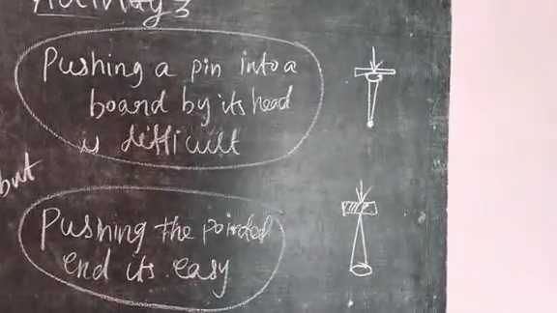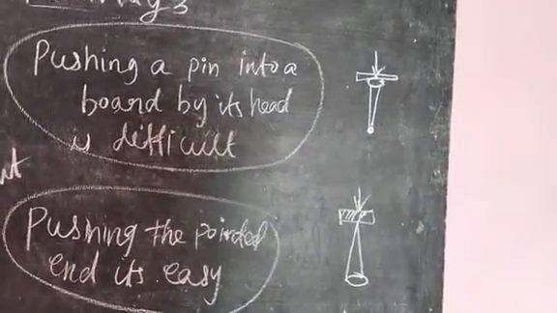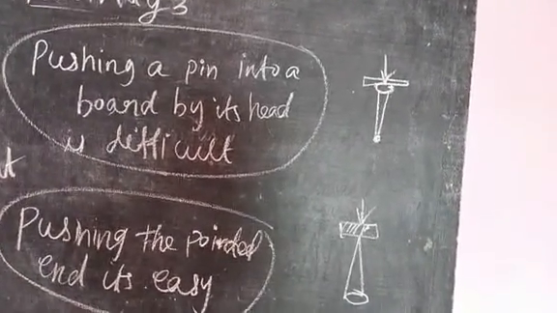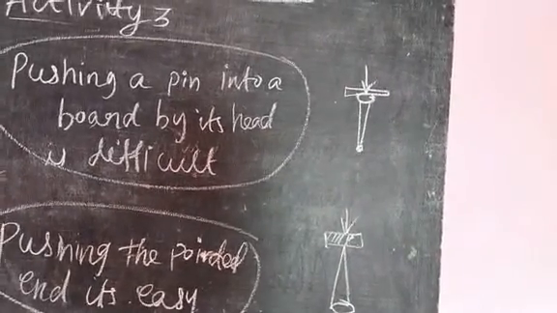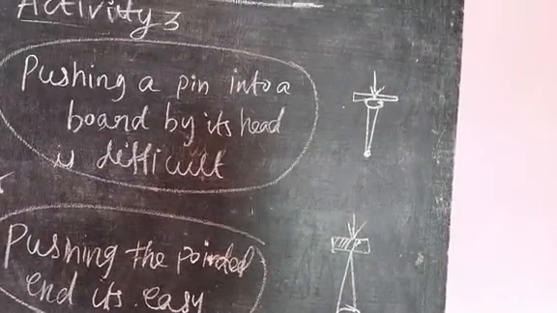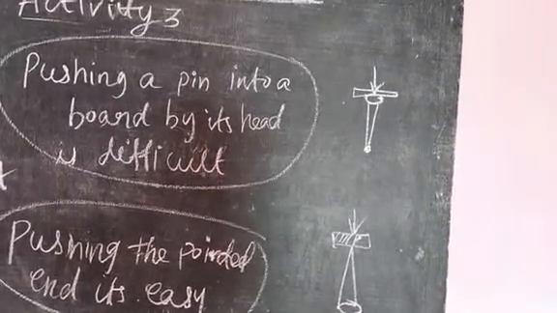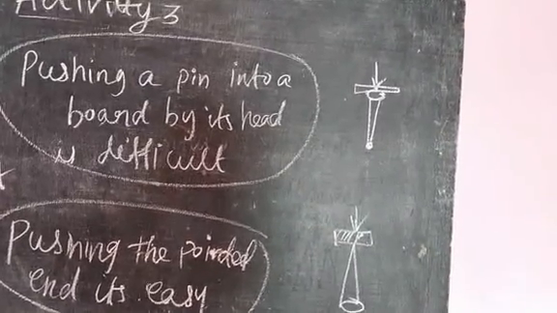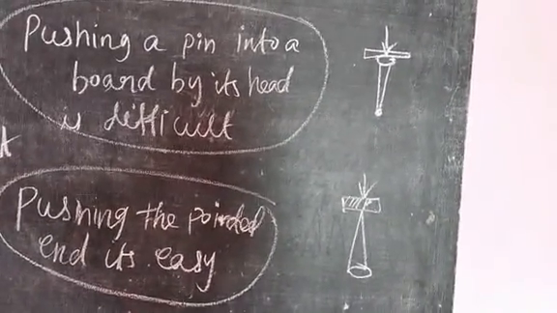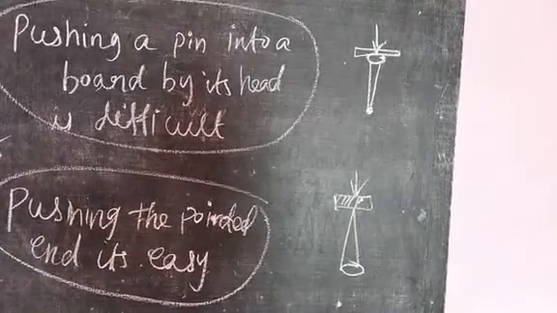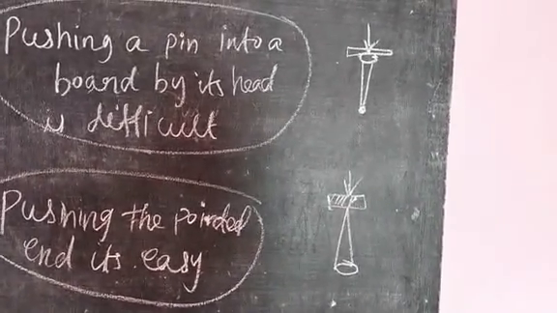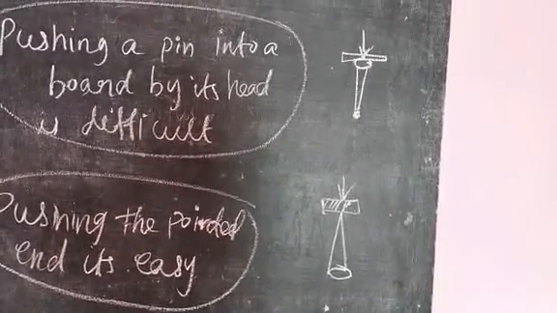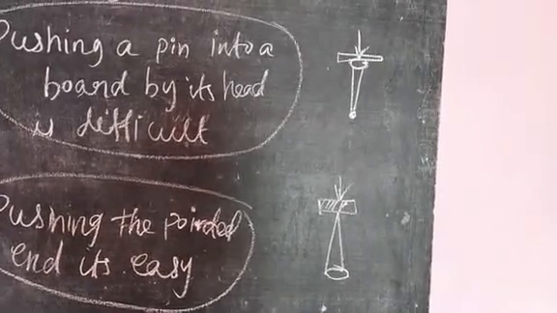When we push the pin into a board by its flat edge, the area of contact is more, so pressure is less. While pushing a pin into paper by the sharp edge, the area of contact is very less, so pressure is more.